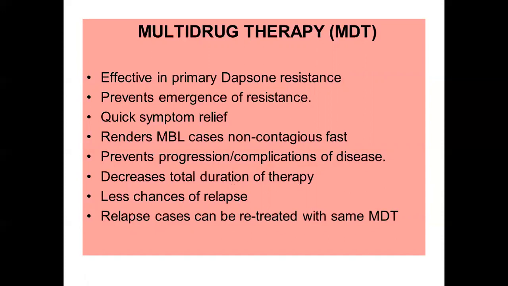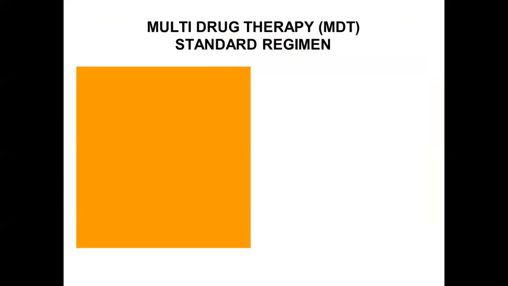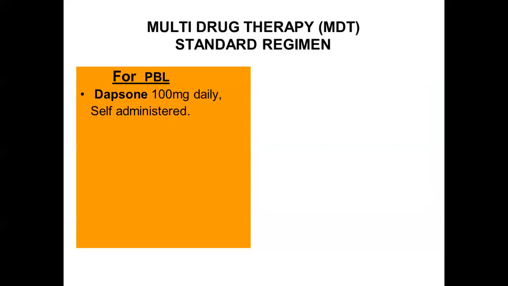Unlike tuberculosis, this is the difference here. The patients who relapse can also be given the same multi-drug therapy. So the standard regimen that is followed for paucibacillary leprosy is as follows. Dapsone 100 milligram daily, self-administered by the patient. Rifampicin 600 milligram once a month, supervised. This has to be given for 6 months.